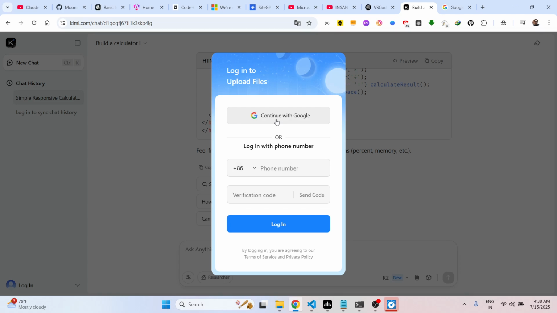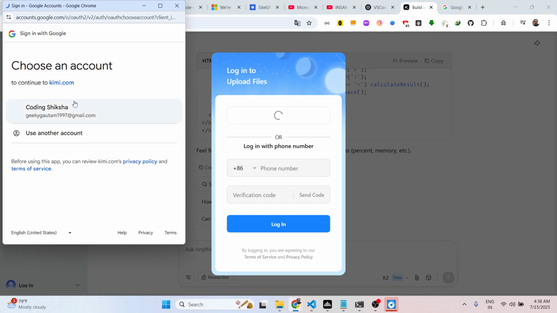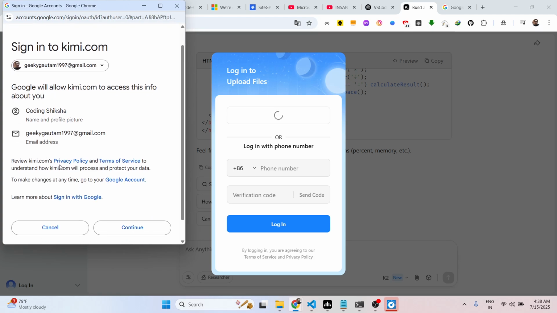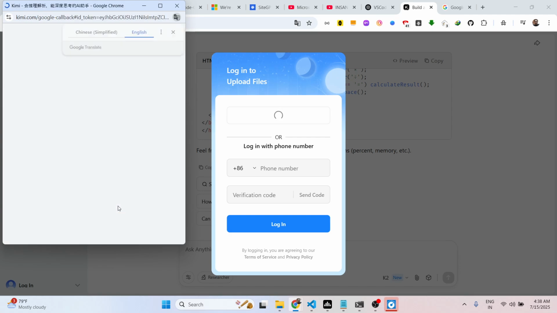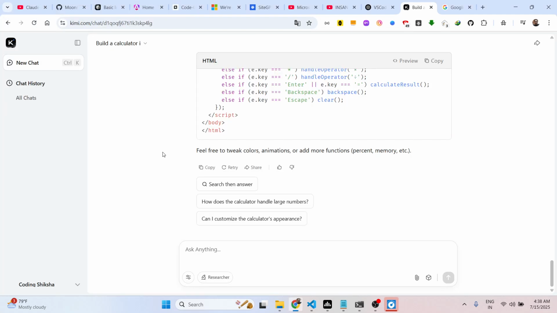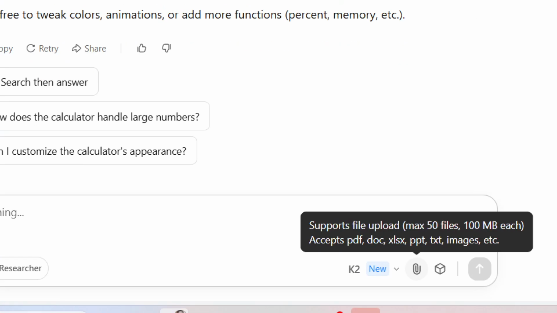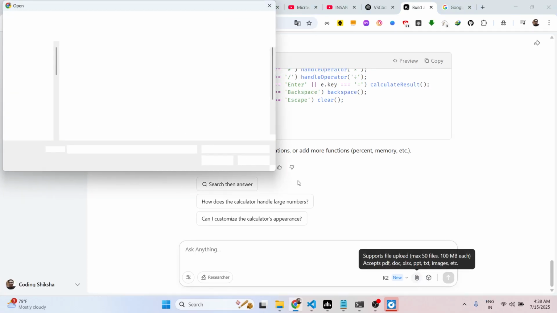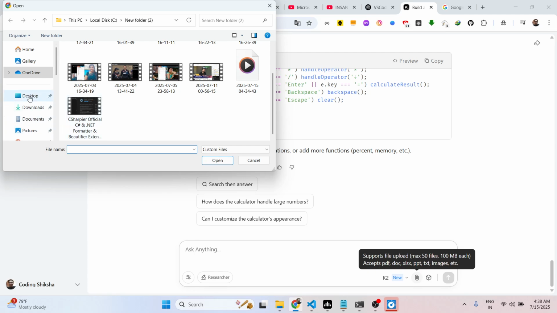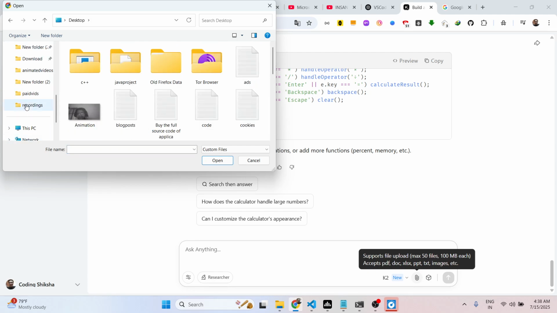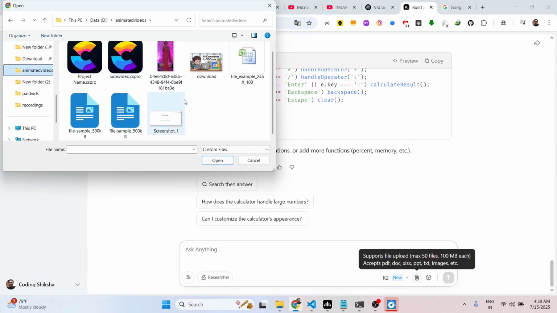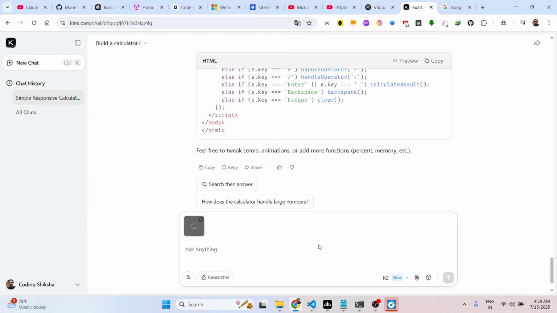So for continuing it, you do need to log in with a simple Google account to upload files. So if you have a free Google account, simply continue and log in. And once you're logged in, you basically get access granted. So it's completely free. Now you can actually upload files. Let's suppose I go to the actual file here, and here I attach this, as you can see.